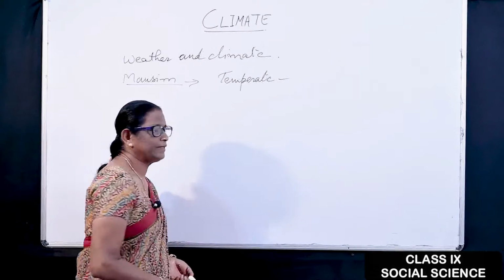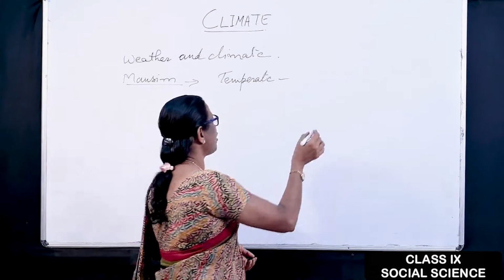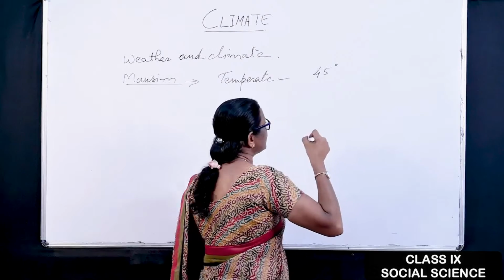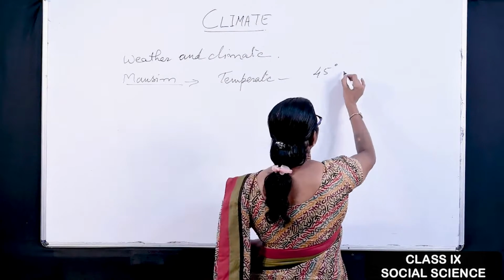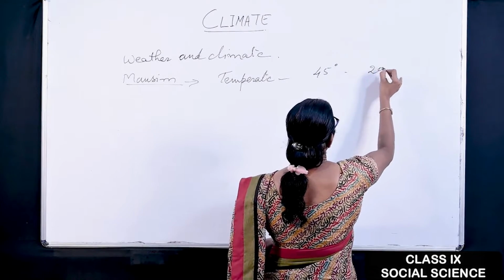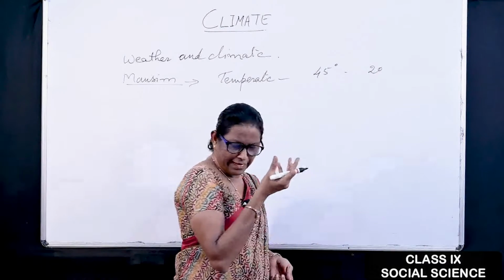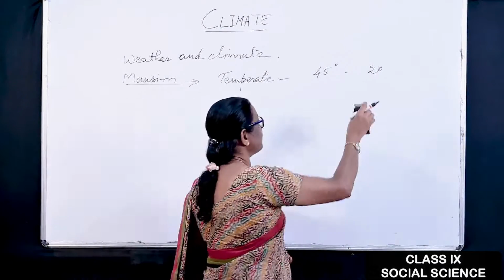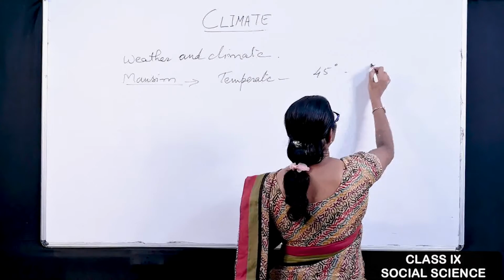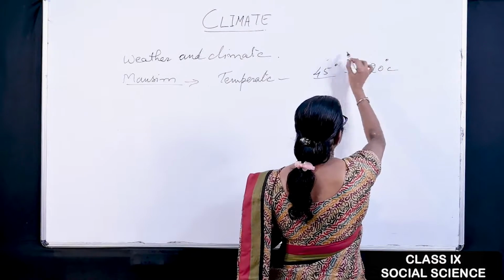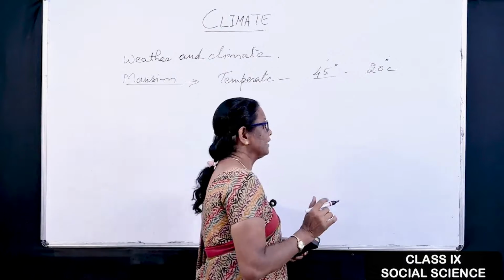If we take Rajasthan, the maximum temperature may be 45 degrees centigrade, then the night will be 20 degrees centigrade. Or we can take an example from Jammu and Kashmir, where it will be 20 degrees centigrade. So this is Rajasthan's temperature, and this is Jammu and Kashmir's.